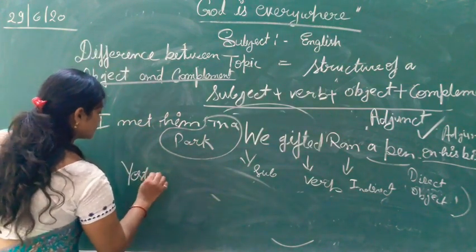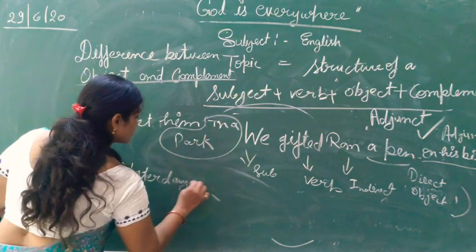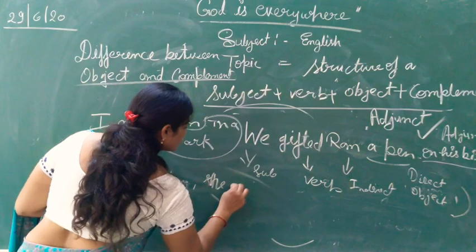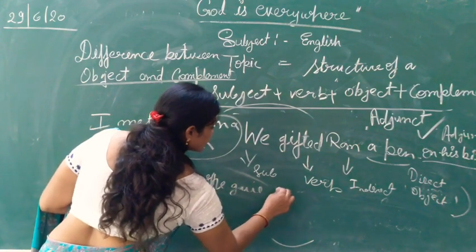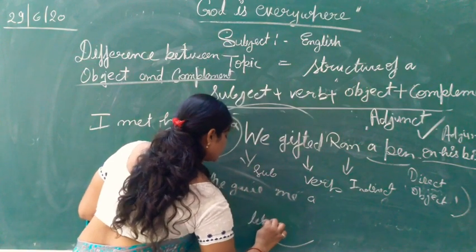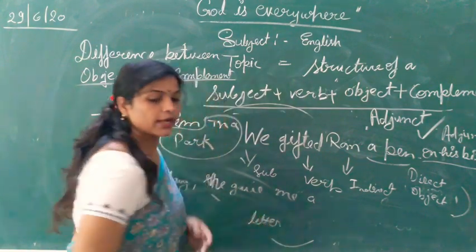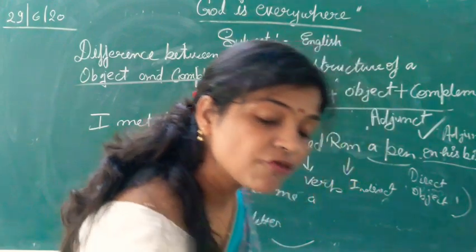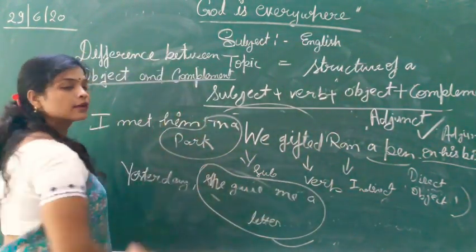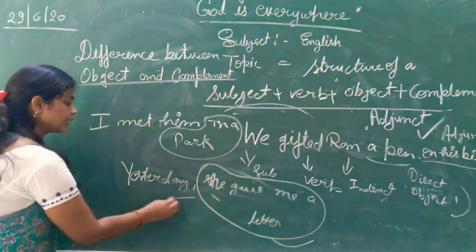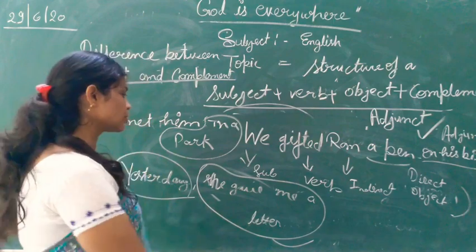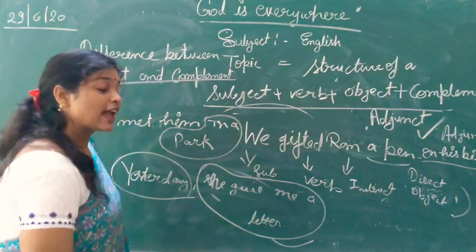Yesterday she gave me a letter. She gave me a letter. This is a complete sentence. But here, yesterday is not necessary to complete the sense. Yesterday is adjunct.